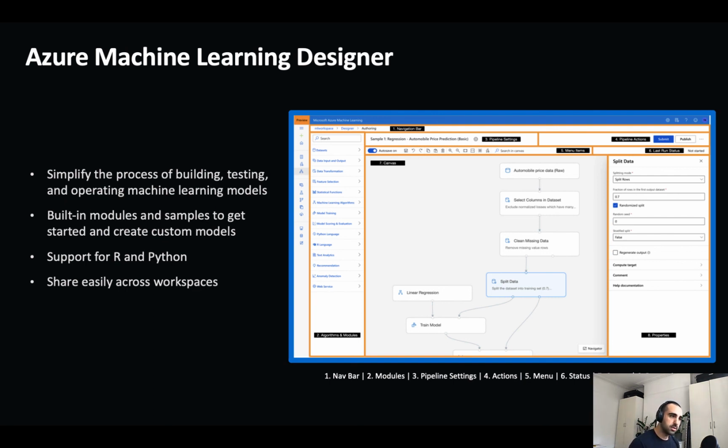Great for ML novices that are looking to expedite their learning, or for those that do understand machine learning, but maybe not necessarily super proficient in Python coding. Or on the other end of the spectrum, you are an ML expert, and you just don't want to crunch code every single time you want to test one of your experiments. And so Machine Learning Designer is a good way to rapidly prototype.